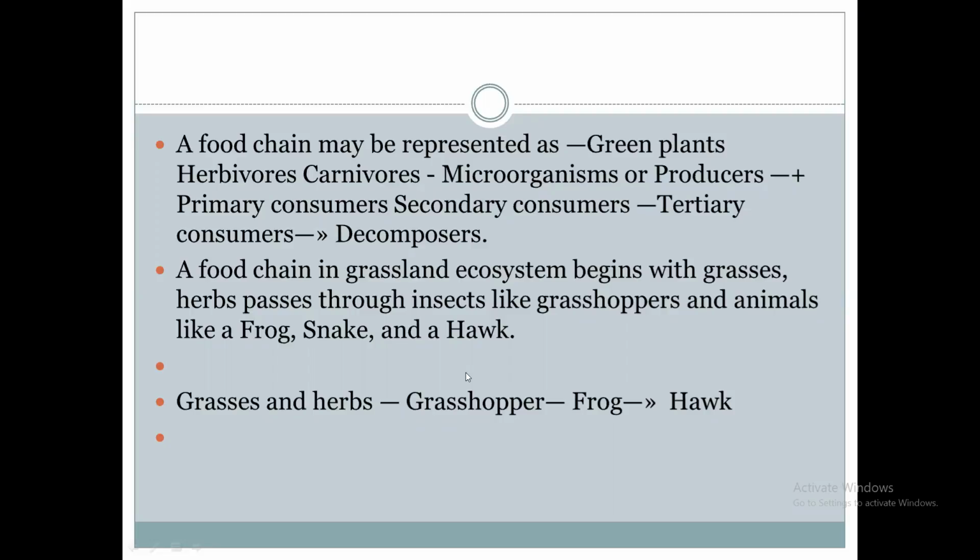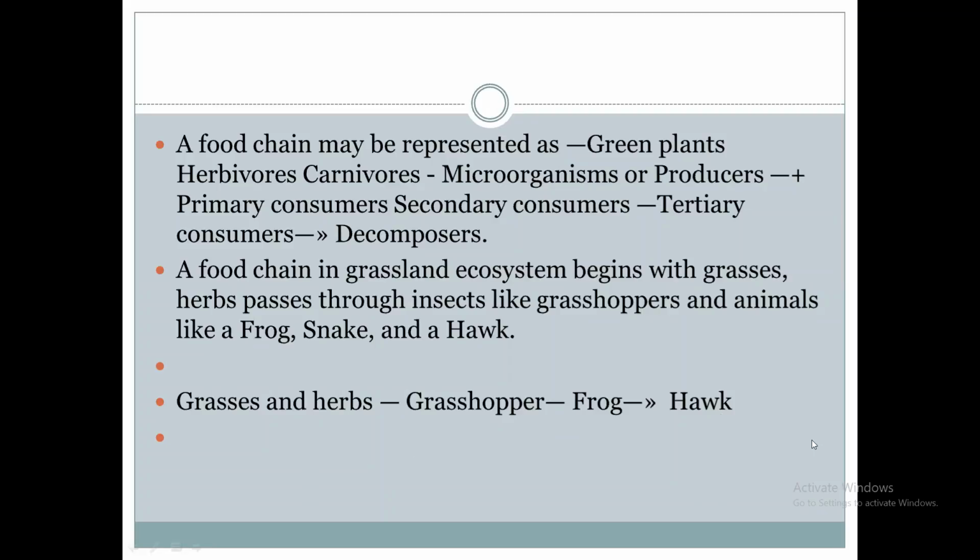This is the primary consumer. Then frog will depend upon the grasshopper. They will consume grasshopper, small insects, etc. Then hawk will consume the frog or snake. So this is the food of the hawk.